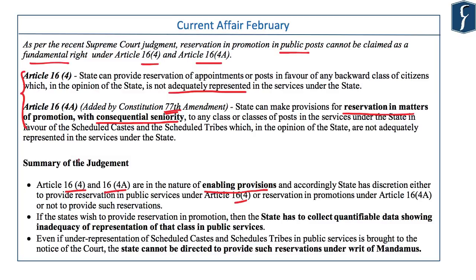In the recent judgment, the court reiterated the same thing as was said in the M. Nagraj case, that these are enabling provisions, and if the state wishes to provide reservation in promotion, then the state has to collect quantifiable data showing inadequate representation of that class. In the Jarnail Singh case, the obligation of the state to collect quantifiable data showing inadequacy of representation was not taken back. So this obligation the states still have.